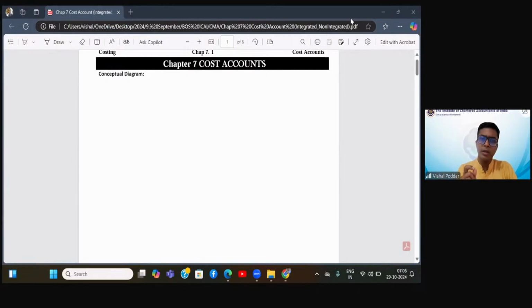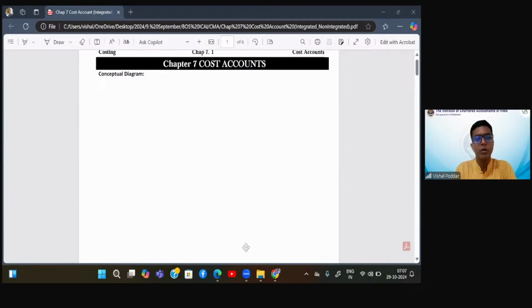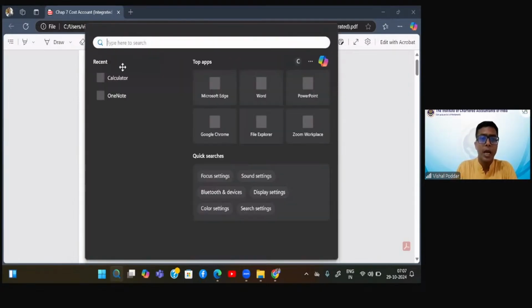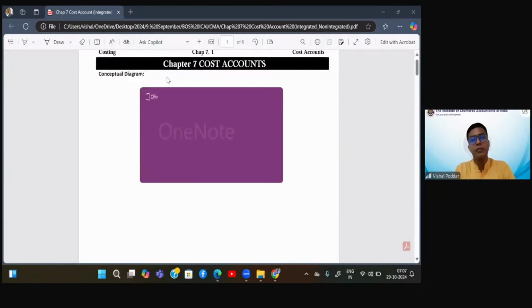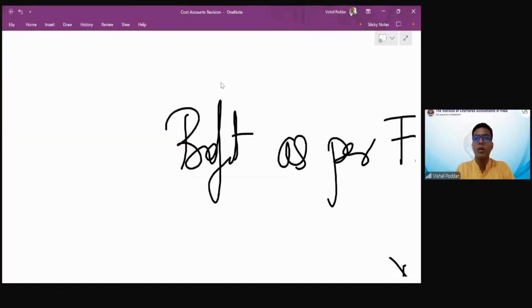So these are mainly the objectives of cost accounting. And as you can see, they are totally different from your financial accounting. Now, once you have understood this, let us go to the details of the types of cost accounts that we prepare and how they are different from your regular financial accounting. Let us try to understand.